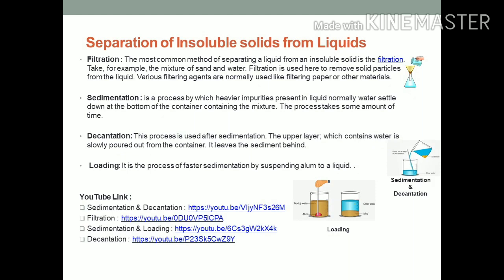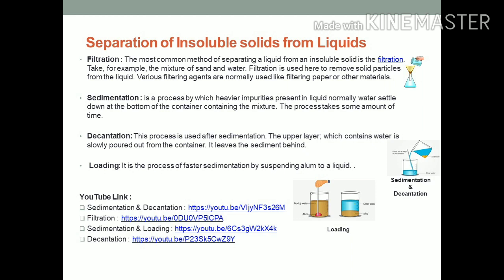Now we will understand separating insoluble solids from liquid. First of all, we will understand what is filtration. The process by which two substances are separated by passing the mixture through a filtering device is called filtration.